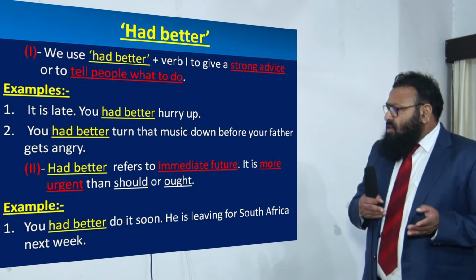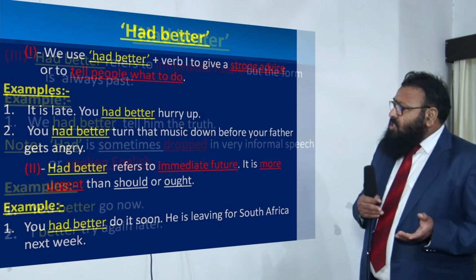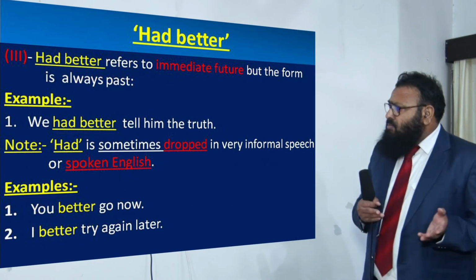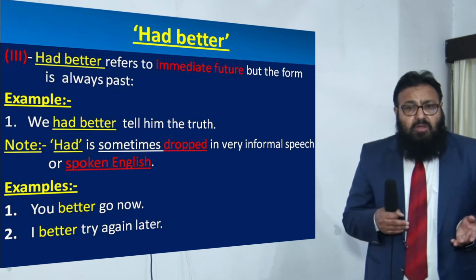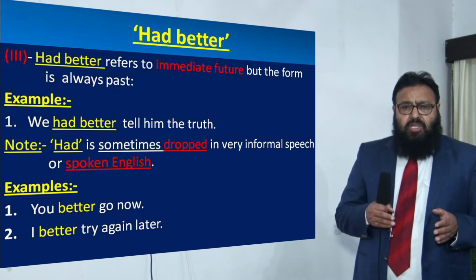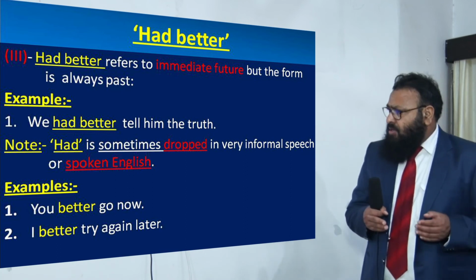So, we talk of had better for immediate future. Had plus better refers to immediate future, dear children, but the form is always past. You have got to remember it. We had better tell him the truth. We are going to tell him the truth in the immediate future, dear children, but the form is in the past, had better.